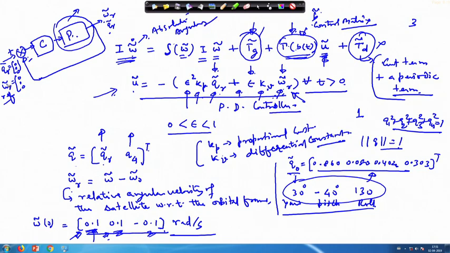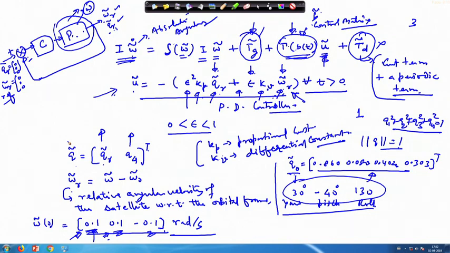And while you are controlling in terms of omega r and q r, once you get omega, you have to convert it in terms of omega r and q r. This plant will give you omega, not omega r and q r. So, this needs to be converted into omega r, and similarly you have to get q tilde r. Okay. So, using this scheme, you can propagate the system dynamics.